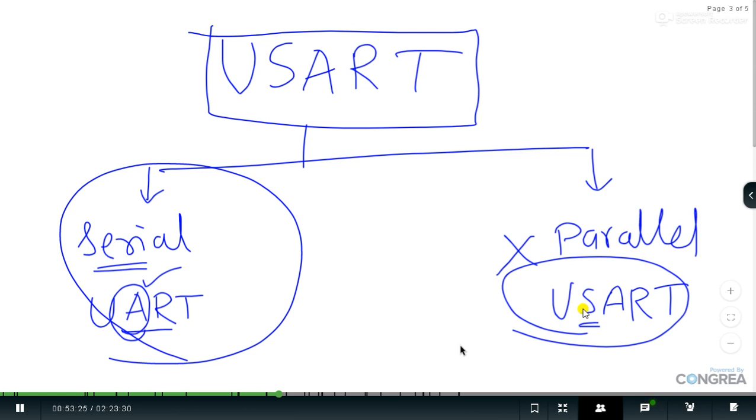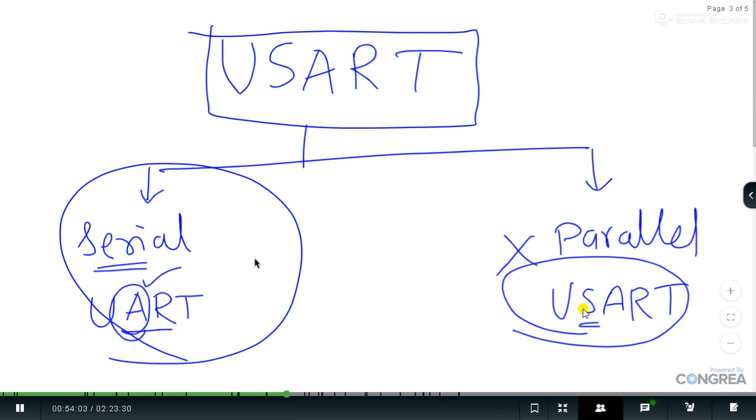Okay, thank you, sir, for clarifying our doubt. Yes, we have to stick with the points which are mentioned in the syllabus, and yes, you can tell students about the difference between serial and parallel communication, and why we are going with serial communication. Obviously, in order to have communication with a PC, if you take any microcontroller, it always performs serial communication, never parallel communication. Parallel communication is only utilized in interfacing with ADCs, digital to analog converters and so on.